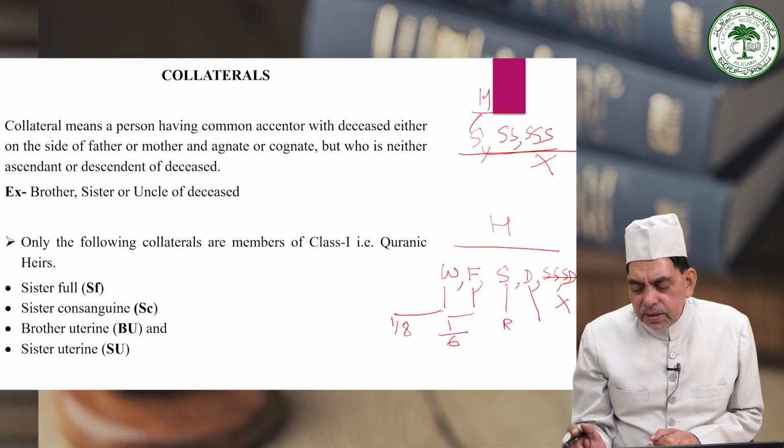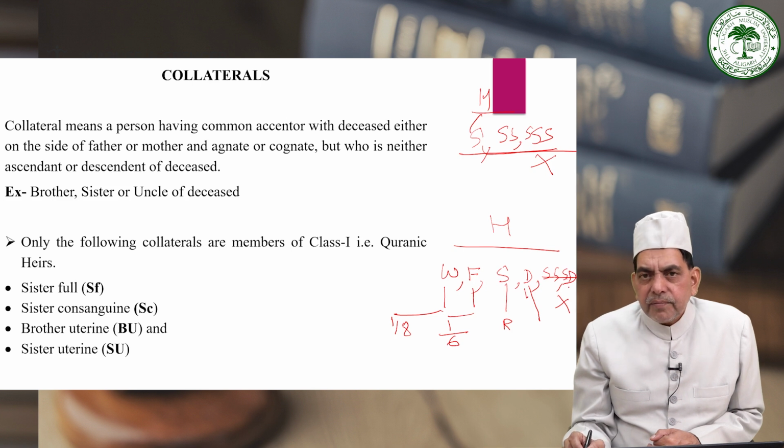the daughter class will be entitled to the maximum. Here in this example, you will see that so far as the daughter is concerned, there are two daughters, D and SD, but there is a son. The nearest son excludes all the lower sons and daughters. Here in this case, the son is the nearest to the deceased by blood. Therefore, as a member of the residuary class, he will exclude the son's son and son's daughter. Both will be excluded. They will not get anything.